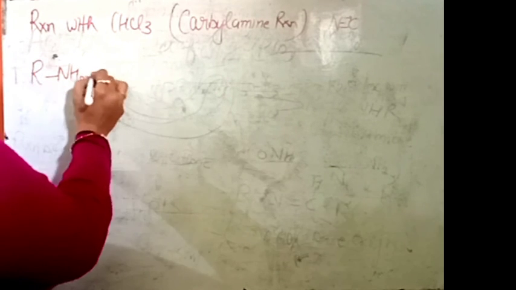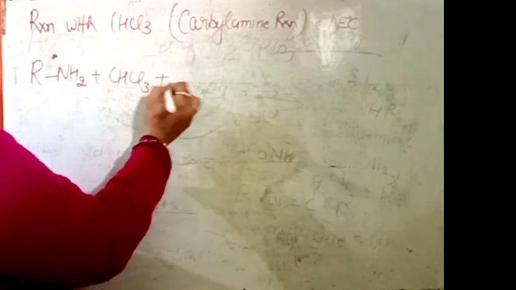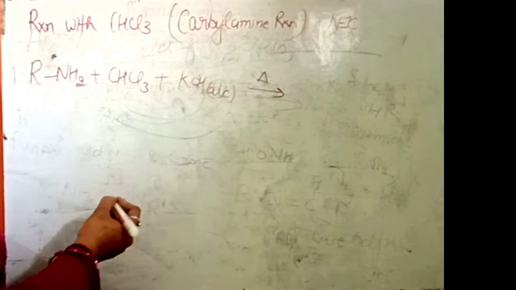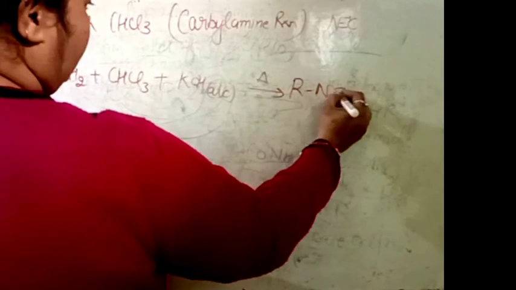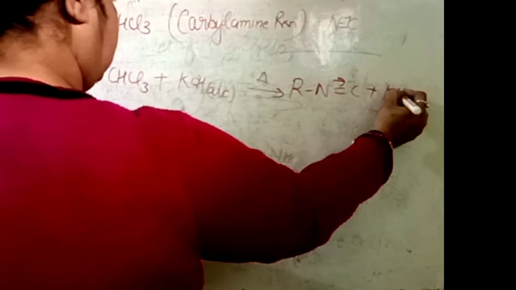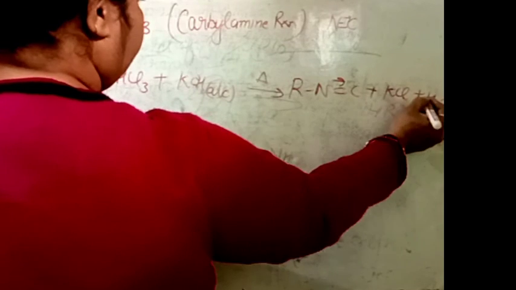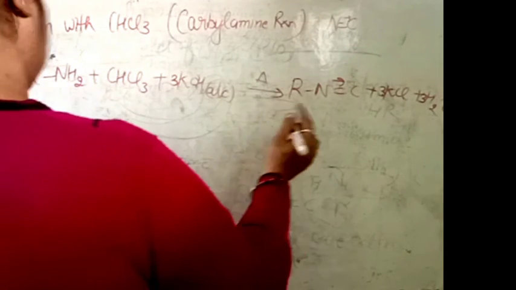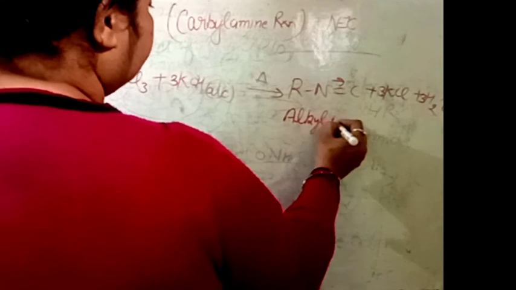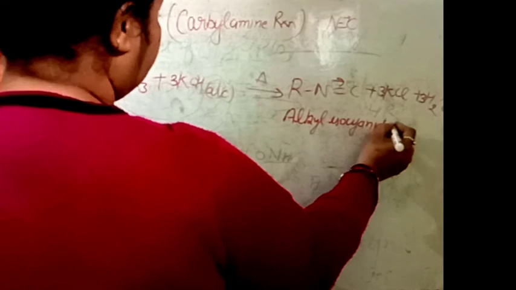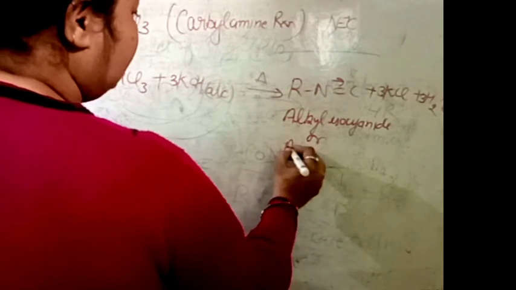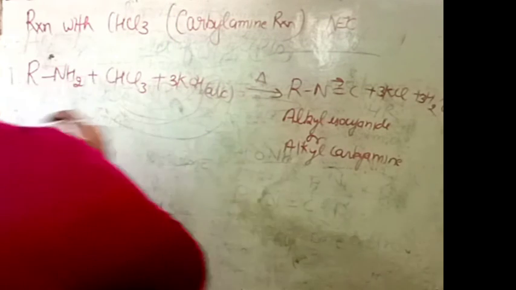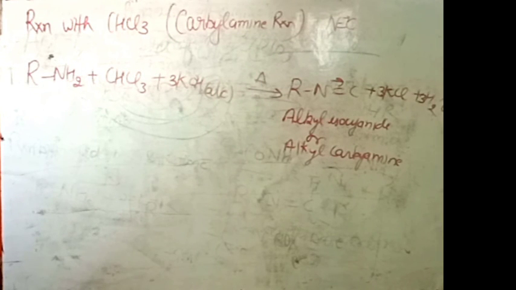The primary amine reacts with chloroform and alcoholic KOH. When we heat it, then that is changed into a carbylamine, KCl, and water is removed. We will balance that reaction. After balancing, we got that equation, in which the alkyl isocyanide is formed, or you can say alkyl carbylamine is formed. This is a very important reaction.